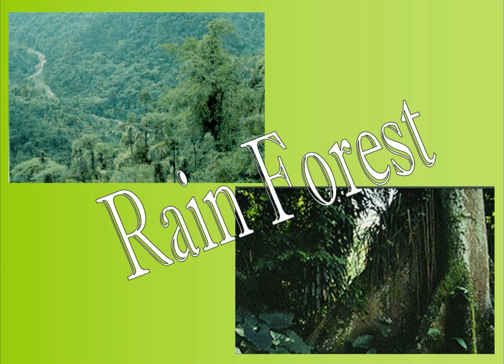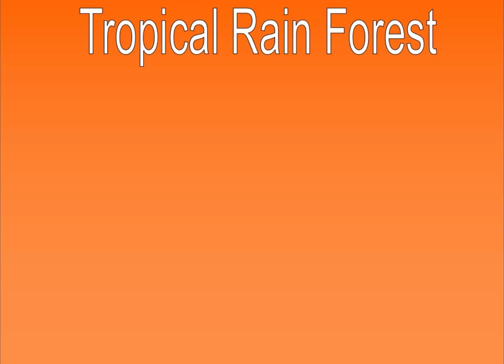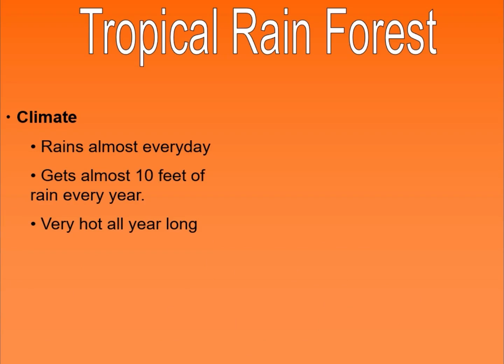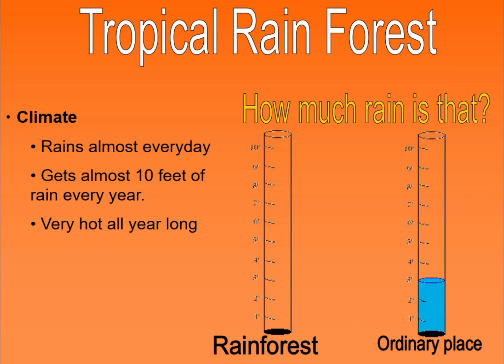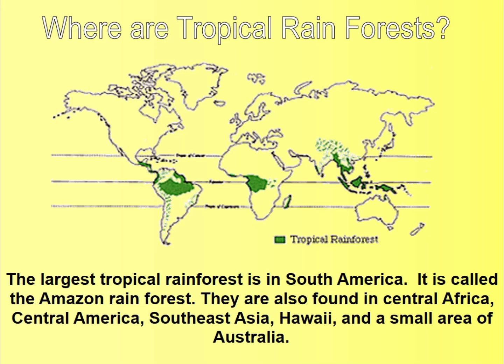The next biome that we are going to talk about is rainforest. As we can guess from its name, it rains almost every day in tropical rainforest, and it gets almost 10 feet of rain every year. So if we compare the range of rain in tropical rainforest and ordinary places, you can see the results. The largest tropical rainforest is in South America, and it's called the Amazon rainforest, and they are also found in Central Africa, Central America, Southeast Asia, Hawaii, and a small area of Australia.